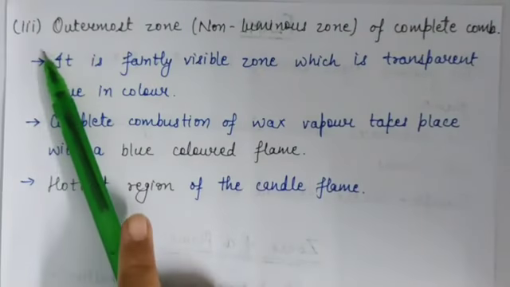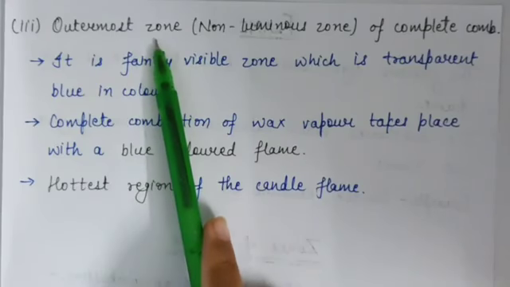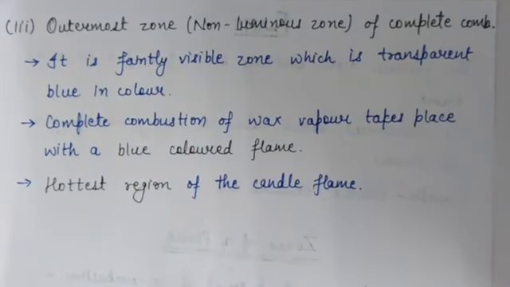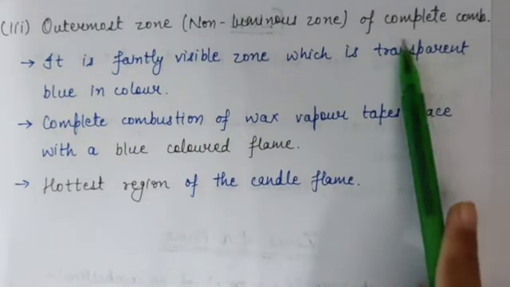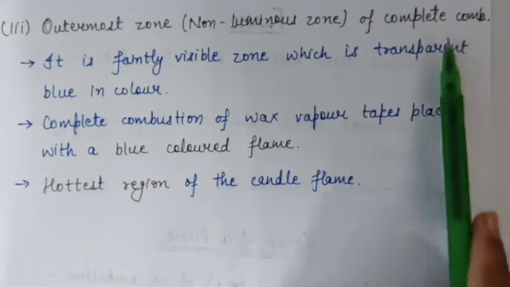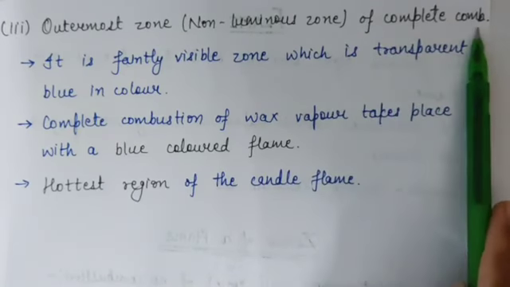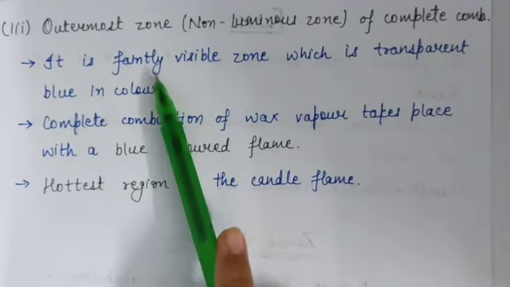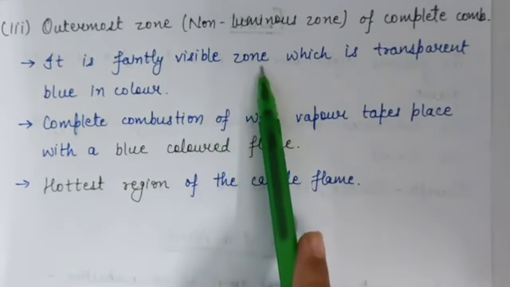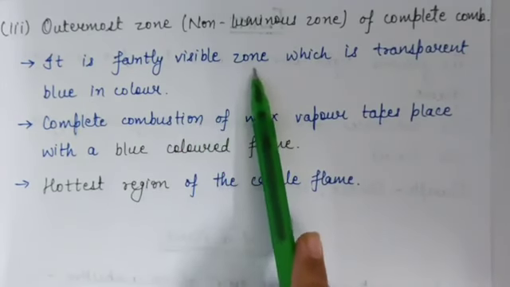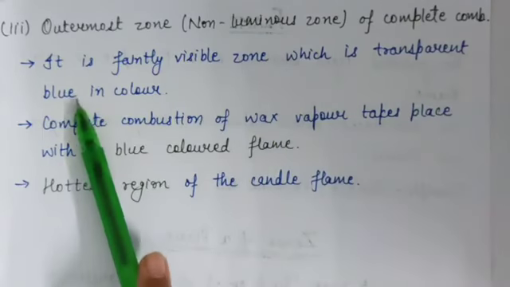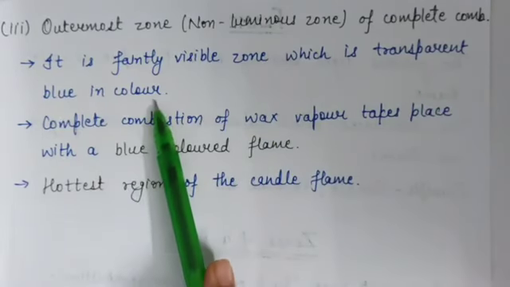Now next zone is outermost zone, which is also known as non-luminous zone of complete combustion. It is faintly visible zone, not clearly visible, which is transparent blue in color.